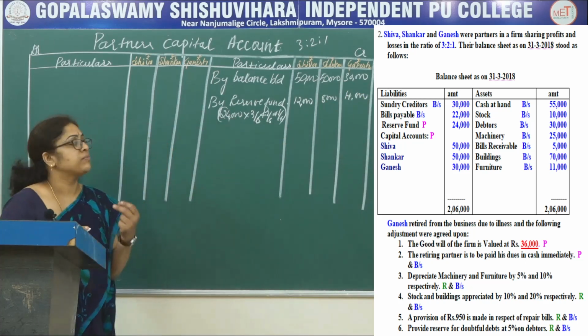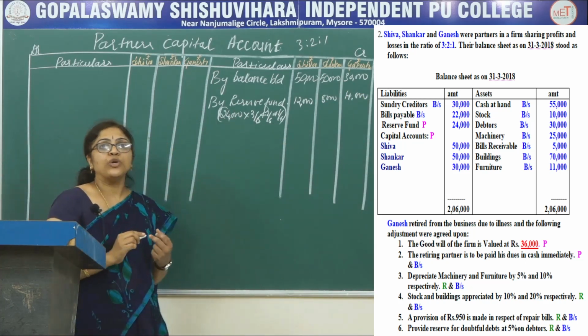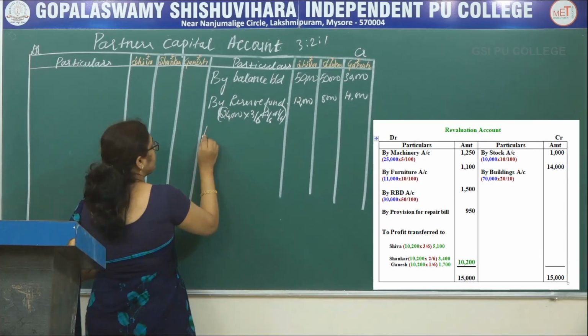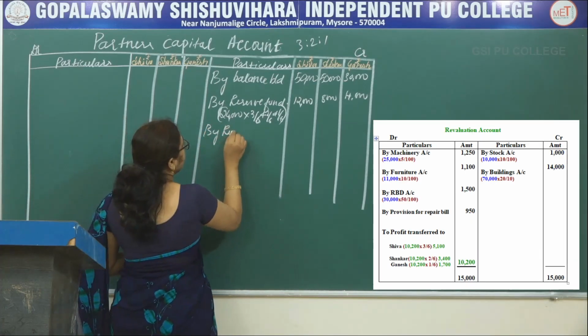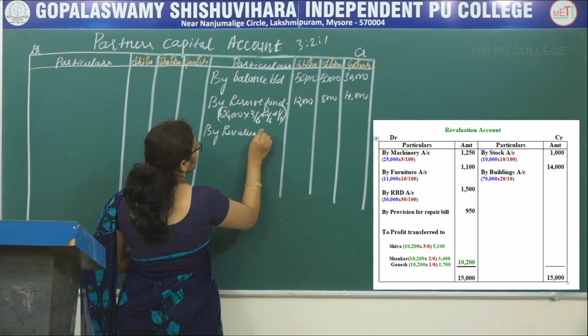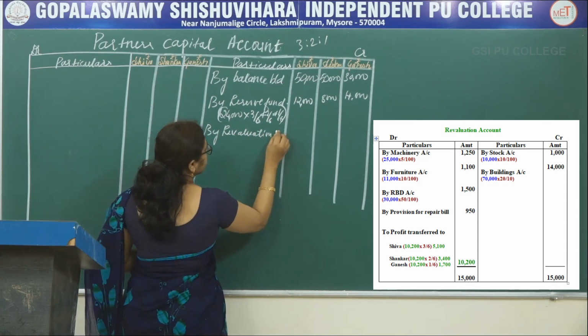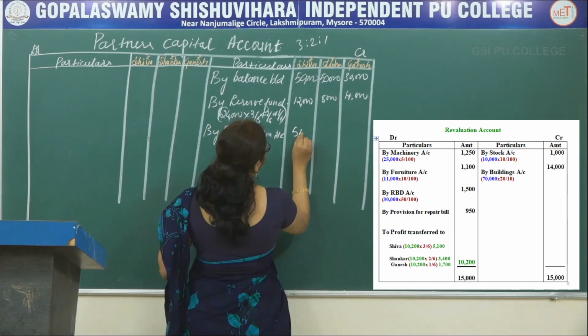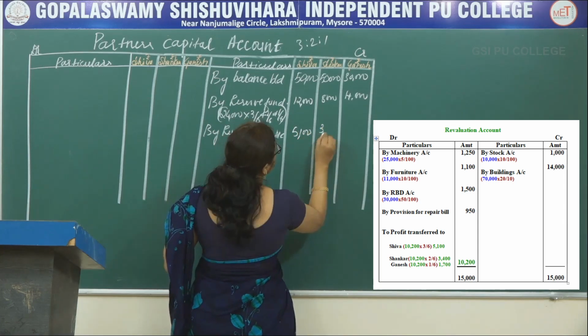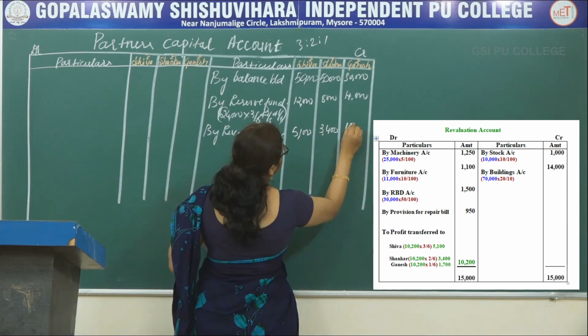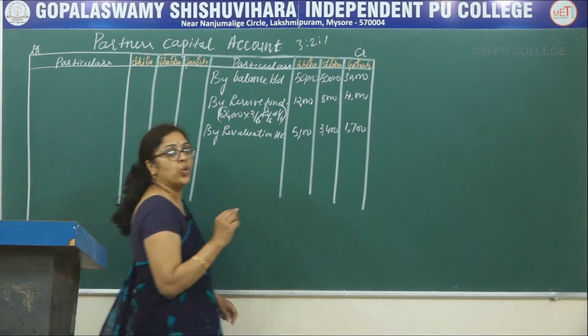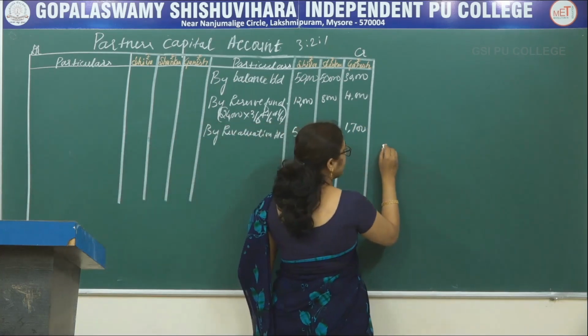Next, third step is bring the revaluation account balance. See the revaluation account profit is there. That is 5,100, 3,400 and 1,700. Next one, goodwill of the firm is valued here.